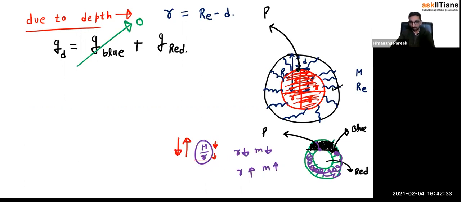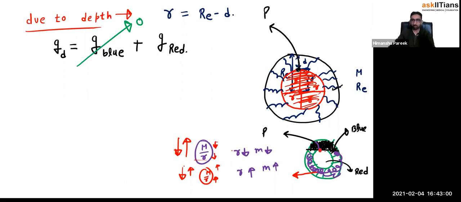Similarly, for this portion, the distance is more, which will make the gravity value less. And the mass is also more, which will make the gravity value a little bit high. So one factor is trying to increase the gravity, one factor is trying to decrease the gravity at this point.